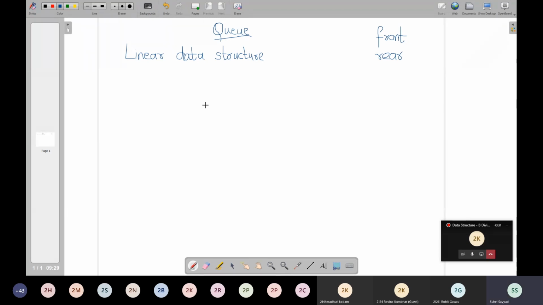So queue means any kind of queue that we have. Whenever we go to watch movies also, we stand in the line to take tickets. Front end is the one at the front position, so from there the people will get services and they will get removed from the queue. And if someone new is coming into the queue, from which end will that person come? From the backside, so rear. So here both the ends are operational.